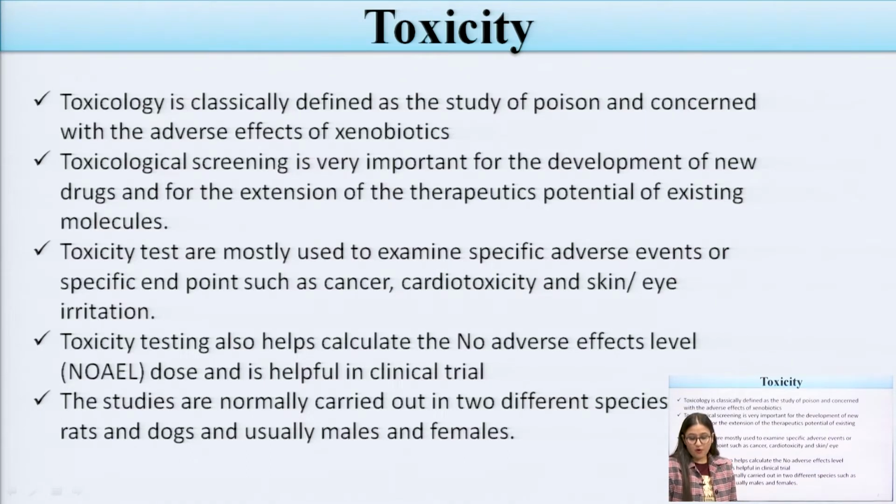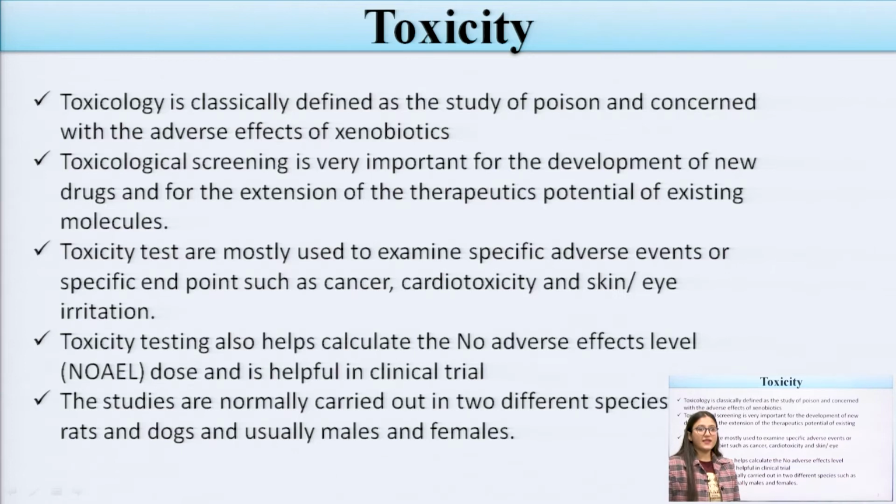And if we talk about the main parameters included, toxicology screening is very important for the development of new drugs. We use toxicology screening if we are developing any new products or any new drugs which are coming to the market. For any marketed products, this toxicology screening has to be done. Toxicity tests are mostly used to examine specific adverse events or specific endpoints such as cancer, cardiotoxicity or any other irritations or diseases.